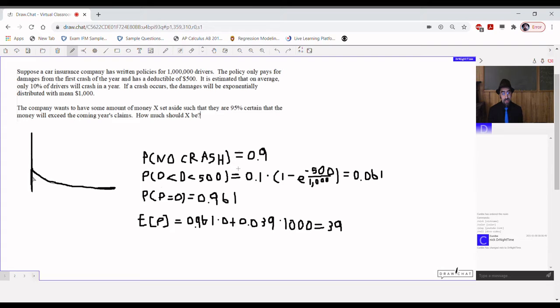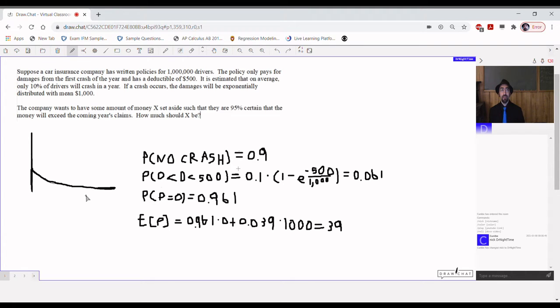And the remaining 3.9%, 100% minus 96.1%, is the chance that the payment amount will be somewhere in this exponential range.